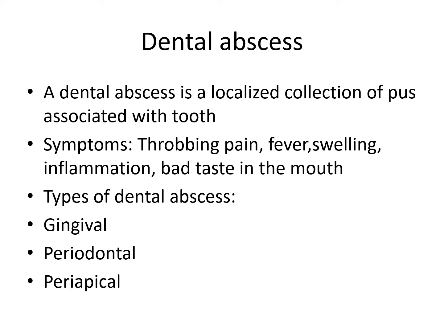If it is not treated properly, then the infection could spread to the gums and bone of the mouth. So dental abscess should be treated by dentist, and patient should take proper antibiotic therapy along with analgesic drug. So this is the treatment for dental abscess: antibiotic along with analgesic drug or anti-inflammatory drug.